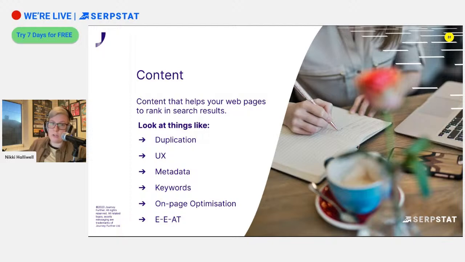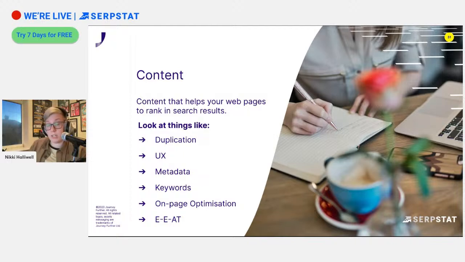But when we're looking at content, we're looking at any content duplication. What is the experience on the website like? Is it sensible and easy for users to navigate? What about the metadata? Are page titles, headings, and meta descriptions all sensible and reflective of the content on the page? Do they contain the target keywords that we want to go after?